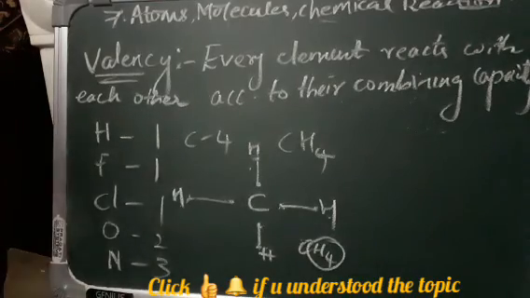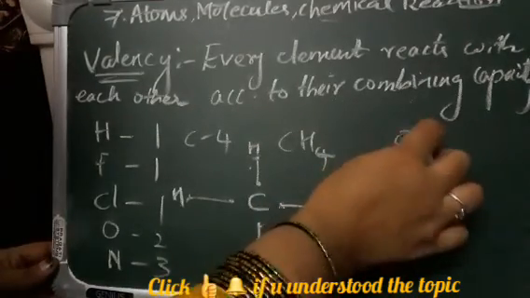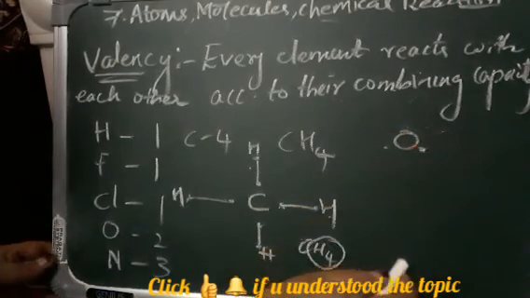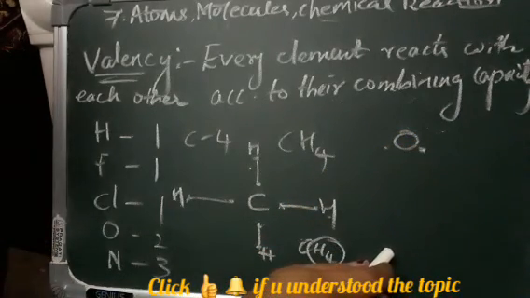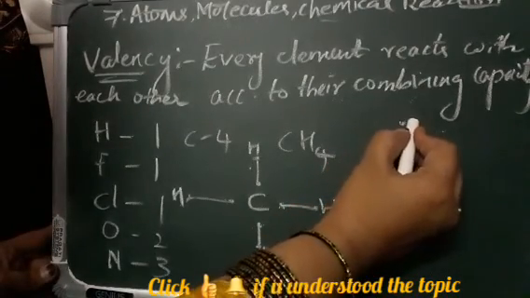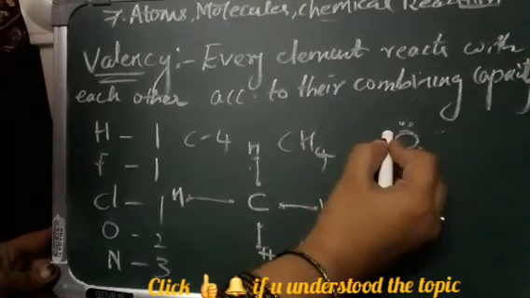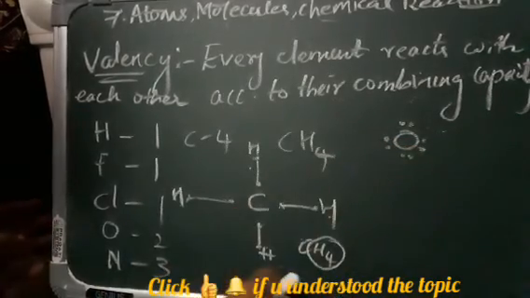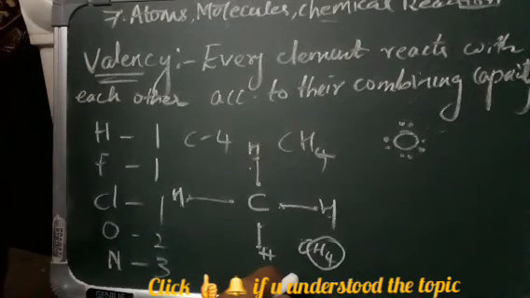Oxygen example also we have taken. If you take the example of oxygen, what is the atomic number of oxygen? The atomic number of oxygen is 8, isn't it? 1, 2, 3, 4, 5, 6, 7, 8.